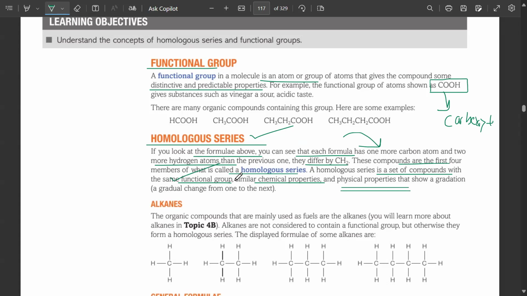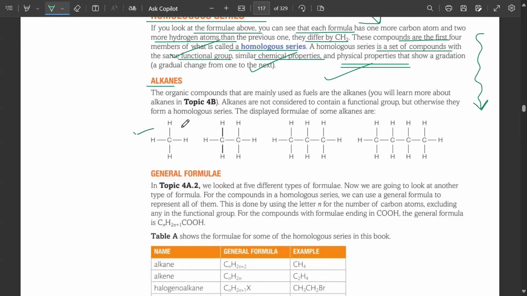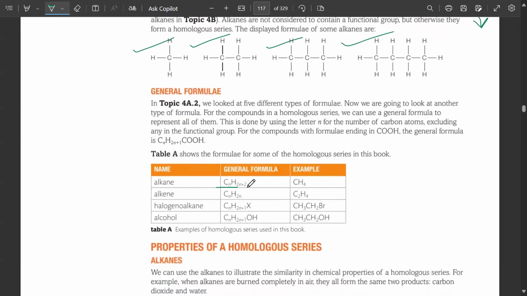They would all have the same functional group, same reaction, same chemical property, they would react in the same way, and physical properties would change depending on the increasing number of carbons. Alkanes, you can see over here, methane, ethane, propane, butane. You can tell their general formula as well. Then this is the general formula of alkenes.